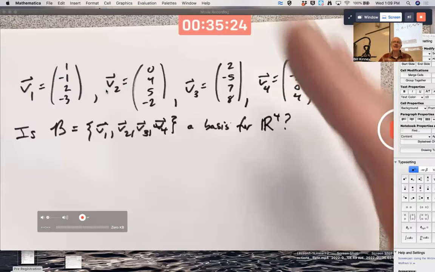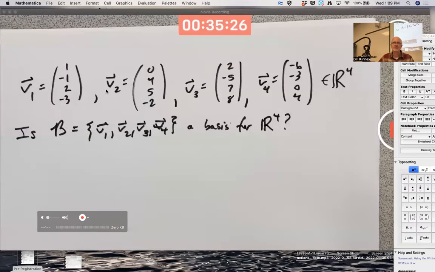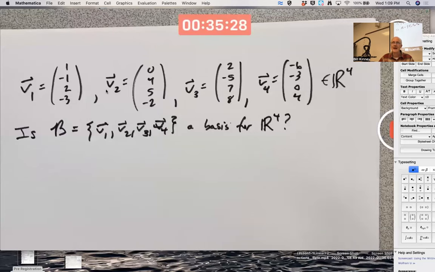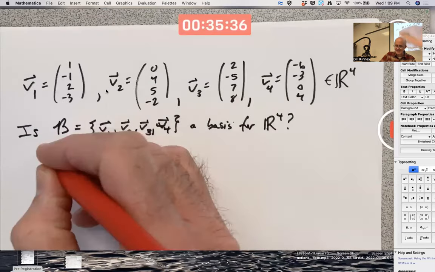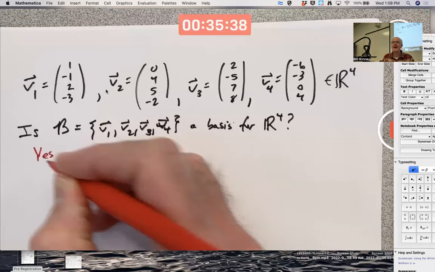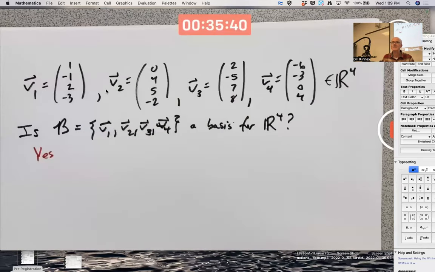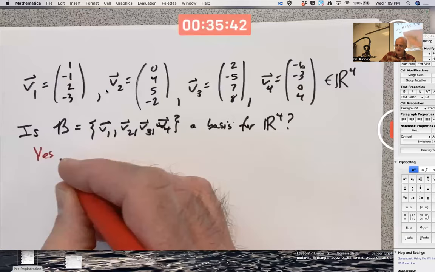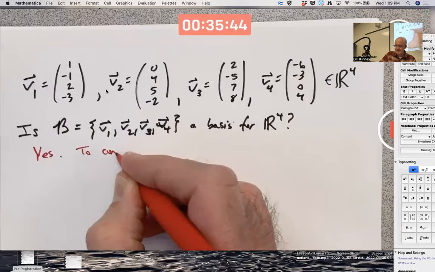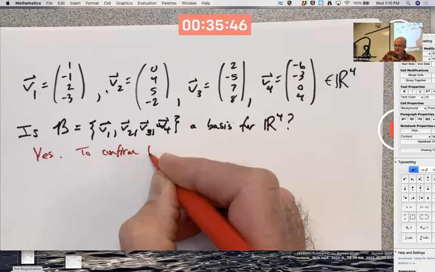If we think it's a basis, and if we're trying to show it's a basis for 4-dimensional space, how would you verify that? There's 2 conditions. Do you remember what they are? I'm just going to go ahead and say the answer is yes, but maybe there'll be egg on my face and the answer will be no. To confirm this, what do I need to do?